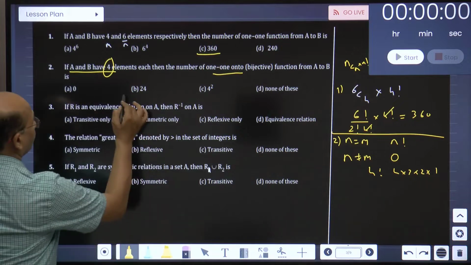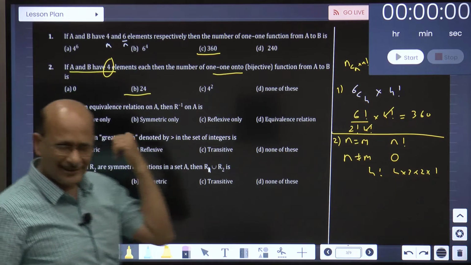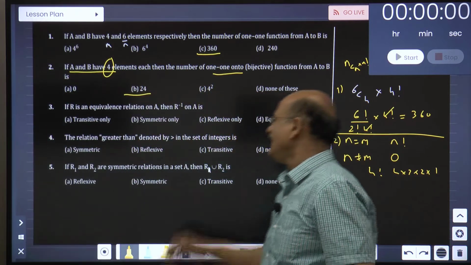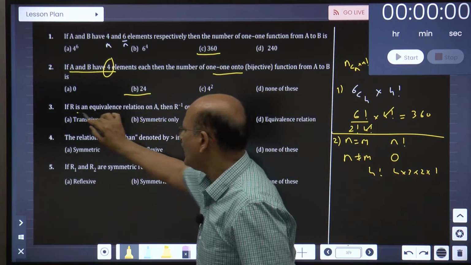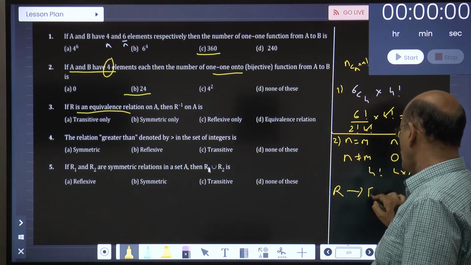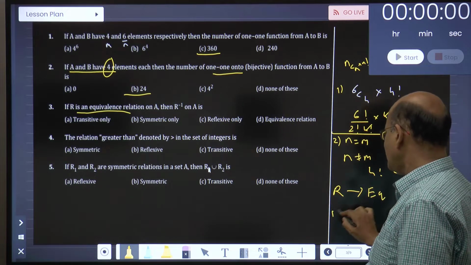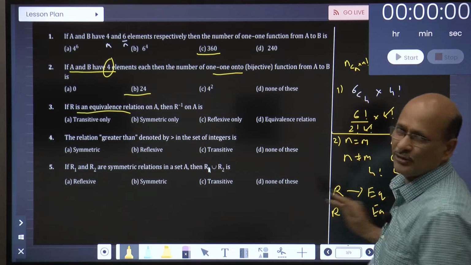So I think 24 is the option. Let us take the next question. If R is an equivalence relation, now this is a simple bit, it's not even conceptual. I want you to commit this to memory. If a relation R is an equivalence relation, what happens to its inverse? Inverse is also an equivalence relation. So just commit to memory.